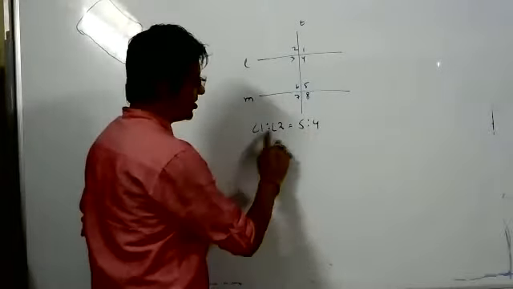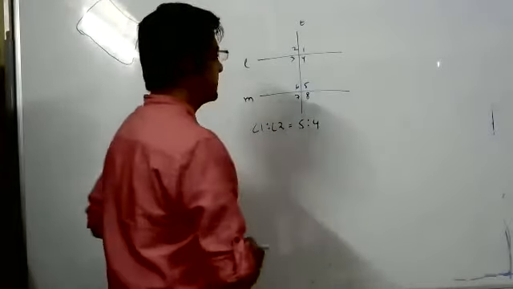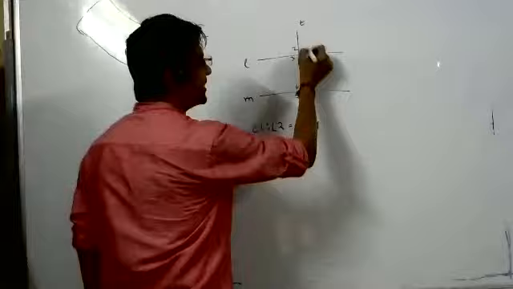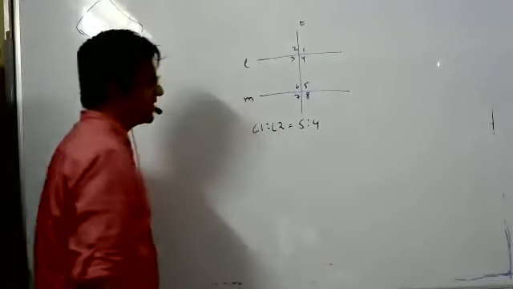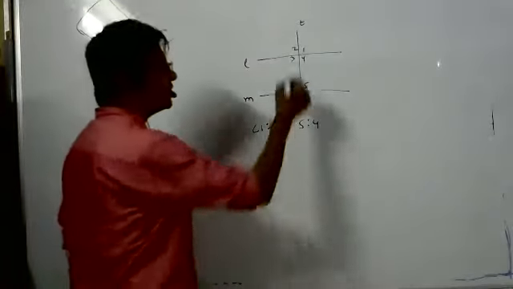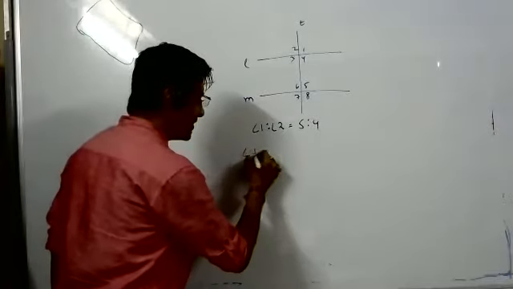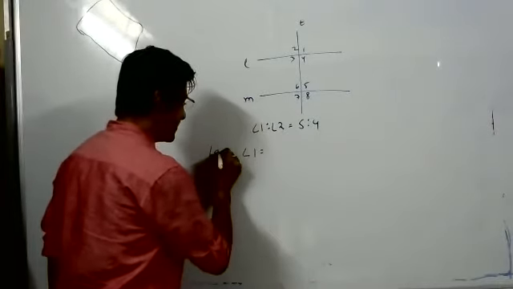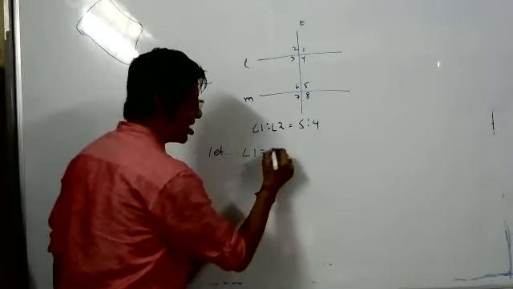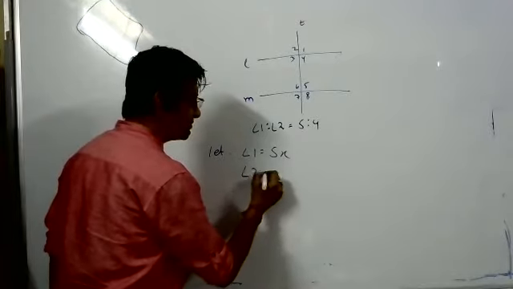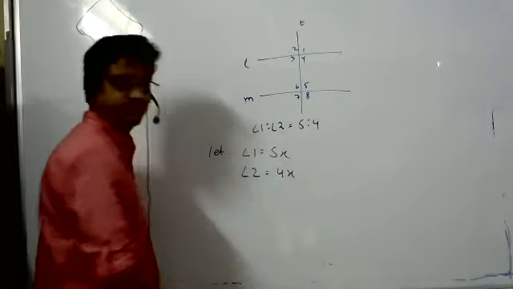So 1 is to 2 is 5 is to 4. Means this angle by this angle is 5 is to 4. And we know this plus this is 180. So if we say angle 1 is 5x, what will be angle 2? 4x. Correct?